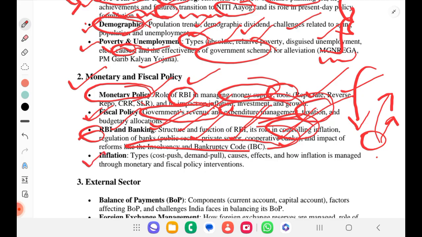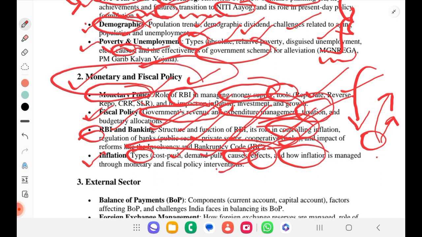Then we'll understand about inflation. What are the types, like cost push, demand pull, and we'll understand causes, effects, how inflation is managed through monetary and fiscal policy interventions. All these things we'll understand. So the second chapter is about monetary and fiscal policy, in depth about monetary policy and fiscal policy, RBI and banking, and finally inflation in the second chapter.